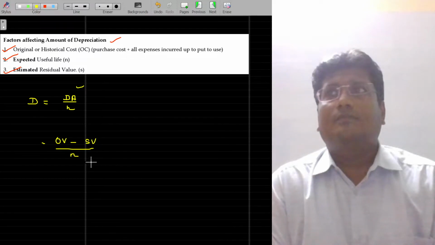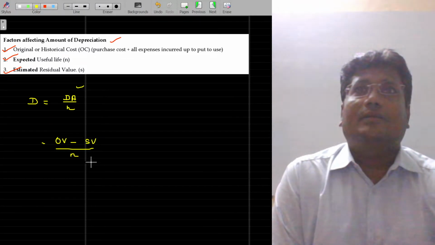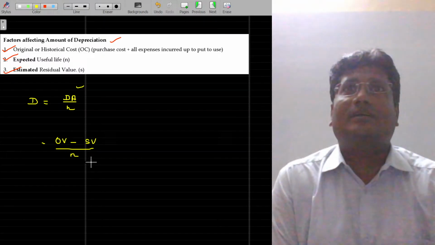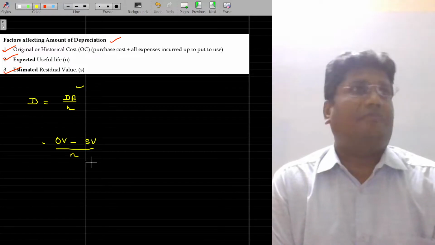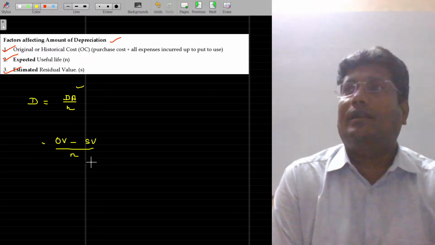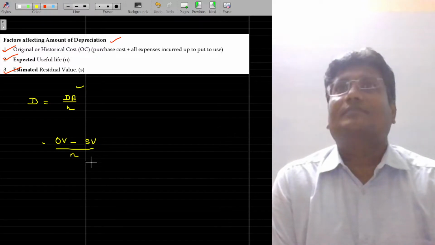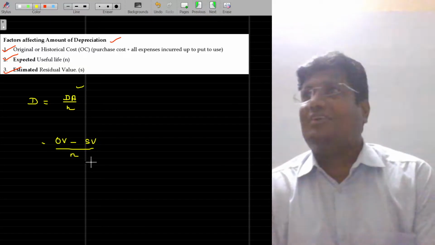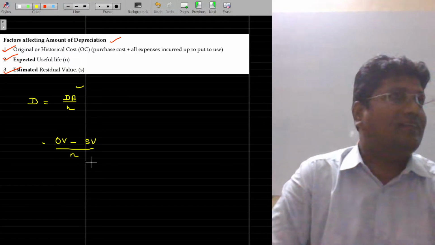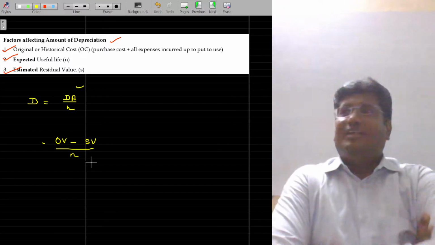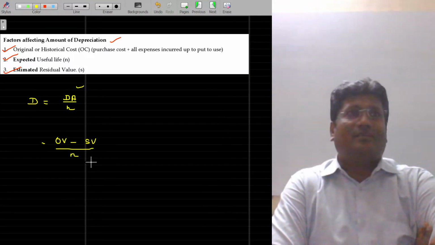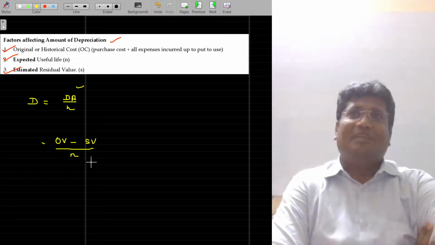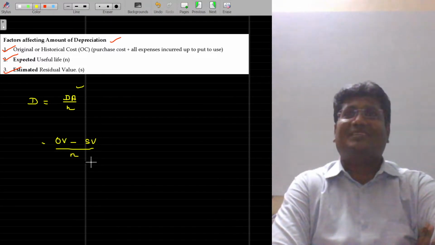Now, among the three, which is the clearly known figure: original value, scrap value, or the number of years of life? Among the three, which is the clearly known one? Nothing. Original value is not known, scrap value is not known, and life of the asset is also not known. In our school studies, we thought that depreciation seems to be one of the easiest chapters. But in practical life, this is one of the toughest chapters.